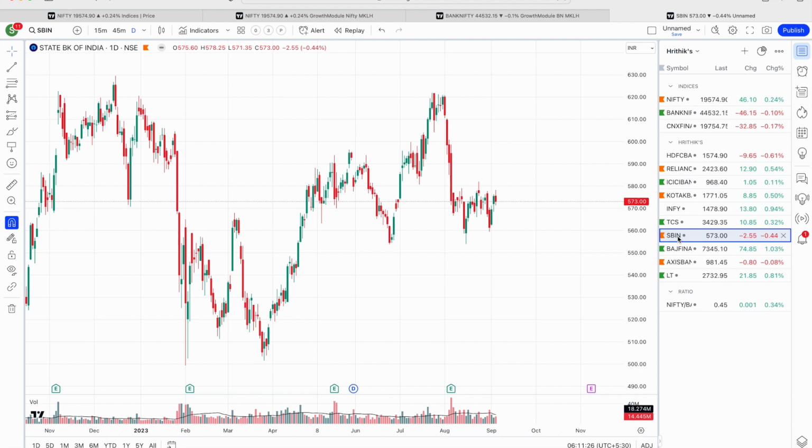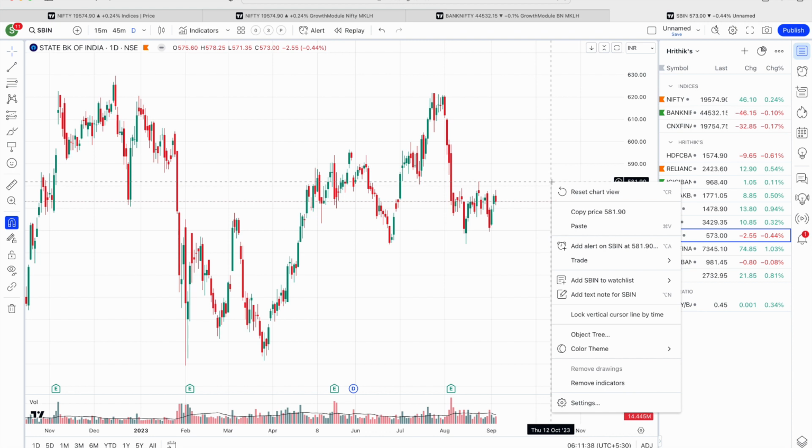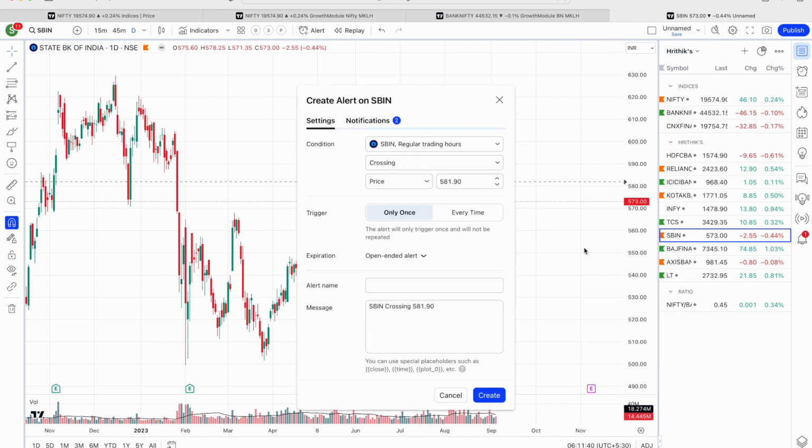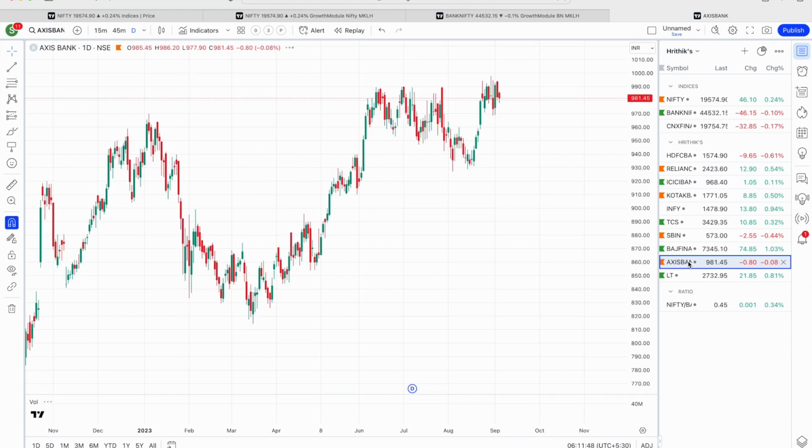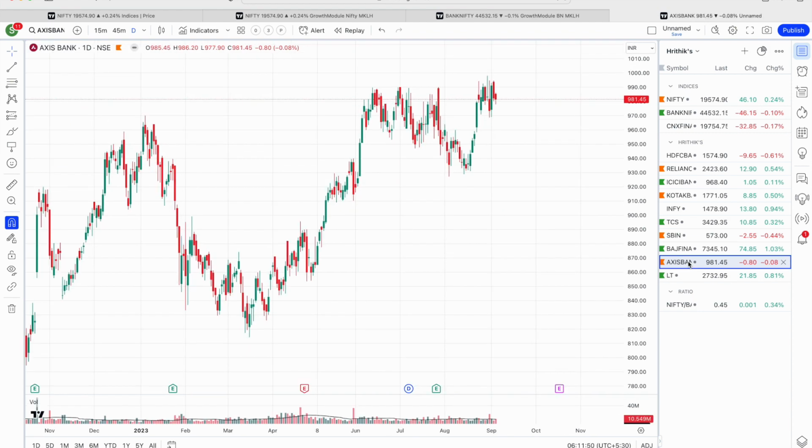State Bank of India, if we take a look at it, is at a respectable level but consolidating, going in a slow moving manner. So unless a breakout happens above 581, I will not be very aggressively bullish. See, what is happening here is that none of these heavyweight stocks are contributing. Because they are not contributing, the indices are having a sluggish move. So we have to be cautious, a wait and watch scenario has to be there.